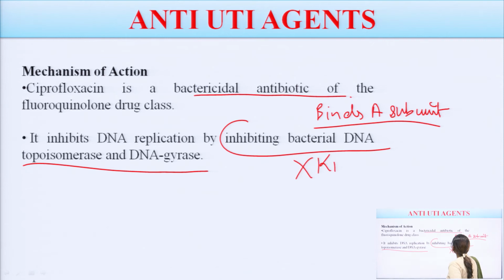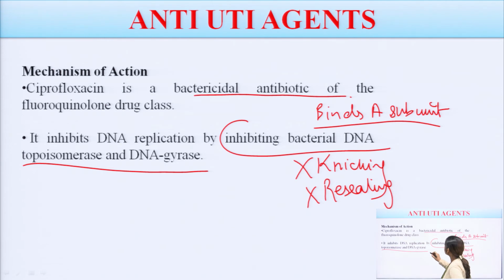They are stopping the process of nicking and also the process of resealing. Okay? And if they are inhibiting the topoisomerase also, they are also inhibiting the